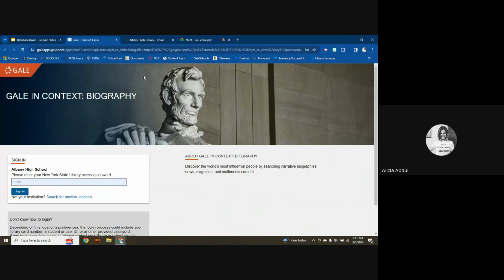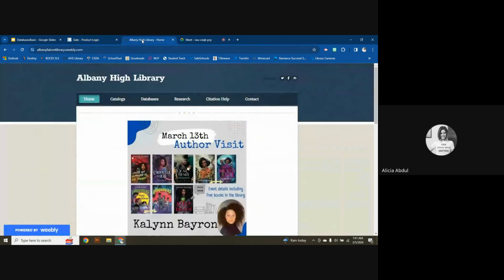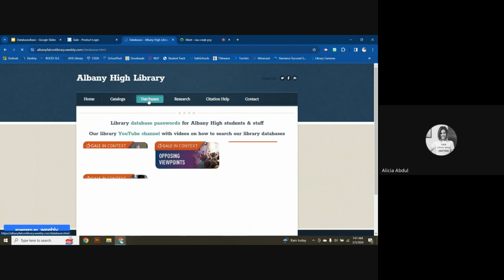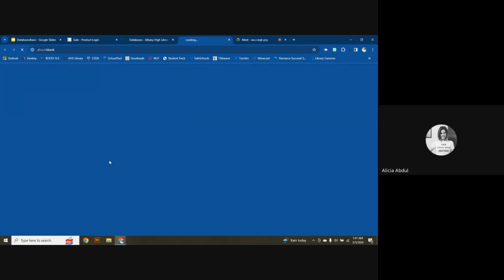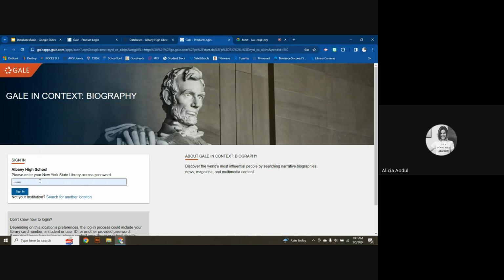So, we're going to do it two different ways. That link gave us directly to the website. However, if you go to the library website at albanyfalconlibrary.weebly.com, you can get to it by clicking on databases, and you'll see biography is the first one. Once we get to this spot, we're going to put in our password. You can access that by asking Miss Reeves or stopping down to the library. But if you're seeing this, you'll be able to have access to the password.